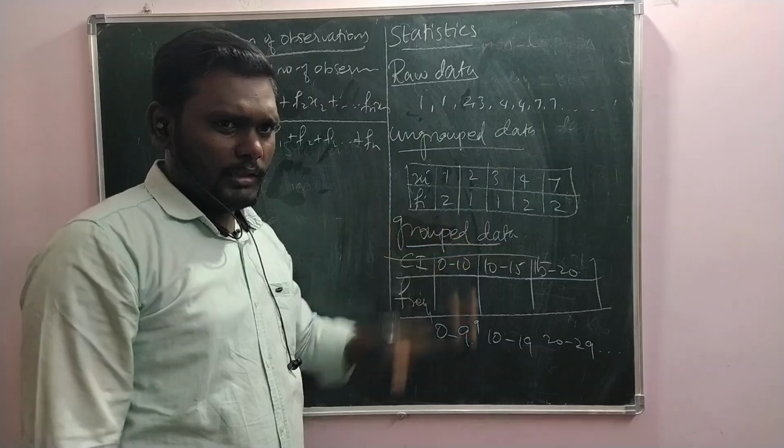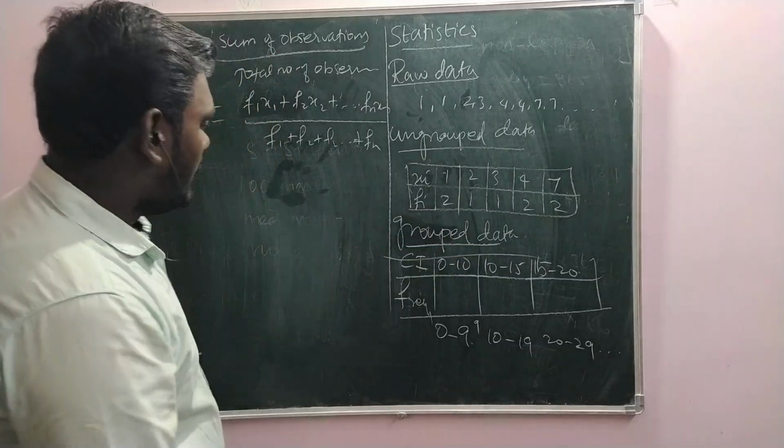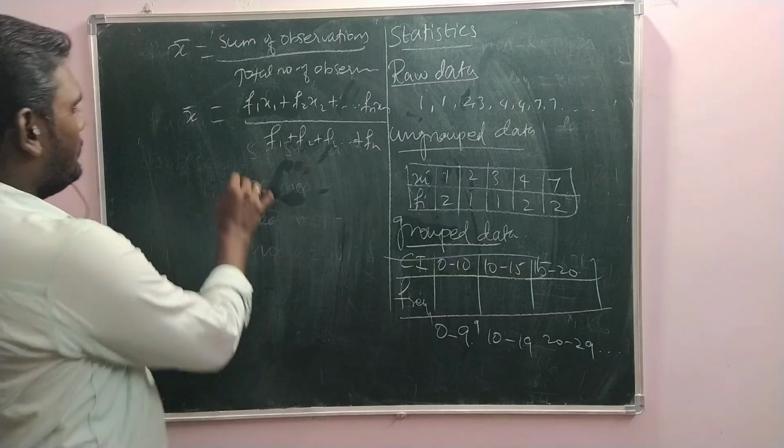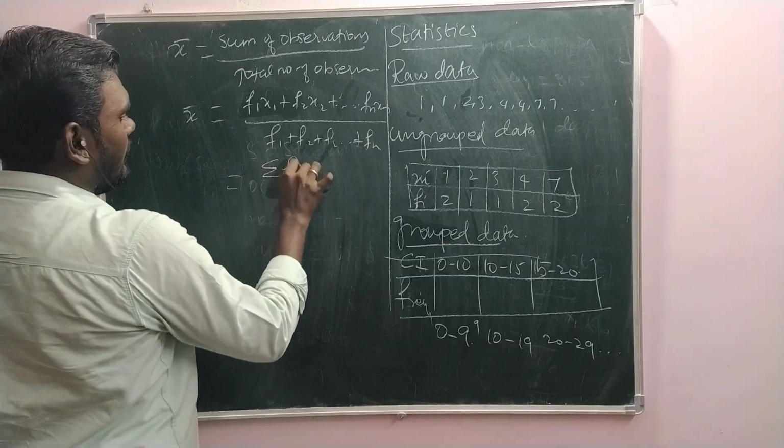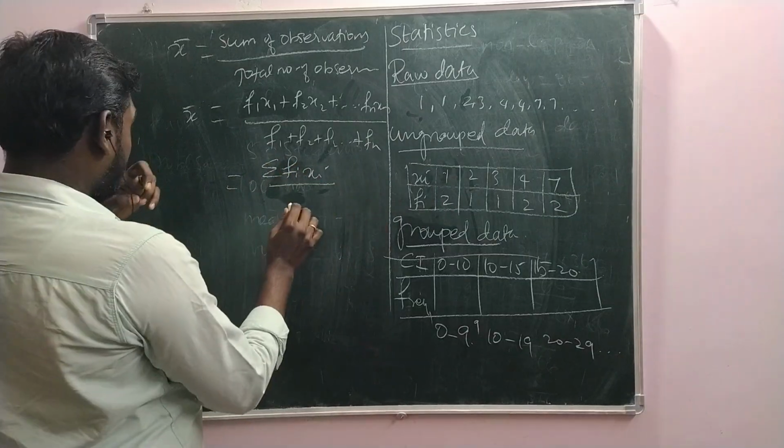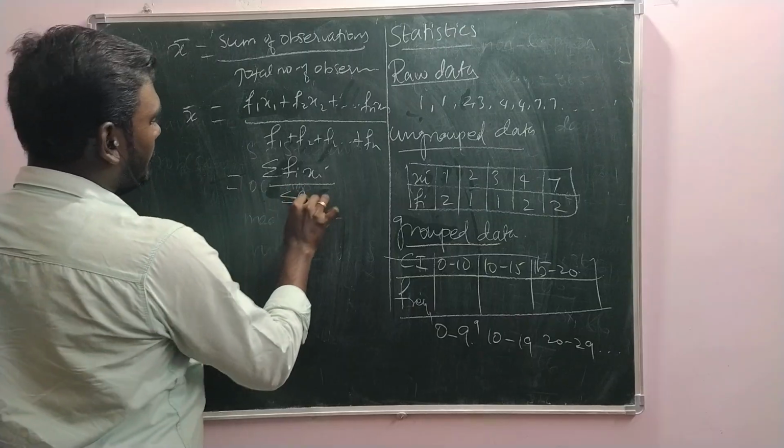The formula remains the same, only the structure changes. And we simplify this using sigma notation: sigma fi xi divided by sigma fi.